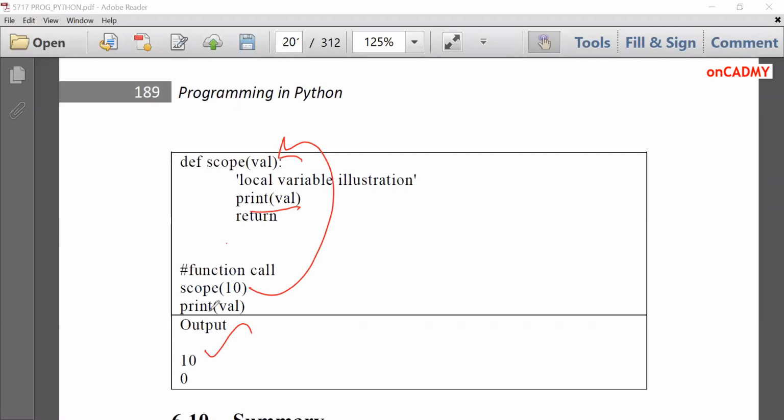And when we are printing val outside, it prints 0. That means here it is local and here it is printing the global value. So this is all about local and global variables. We have declared value 0 globally over there. That's why it is picking 0 value over here, and it is printing 10 in the local scope.